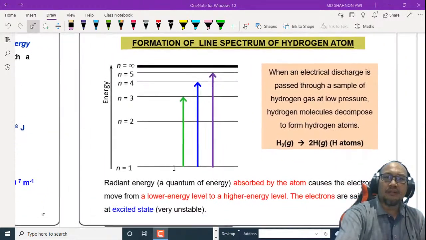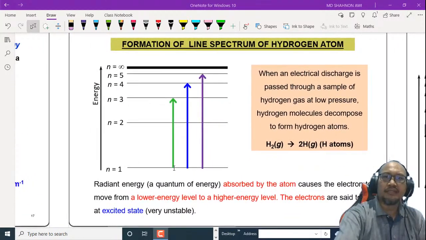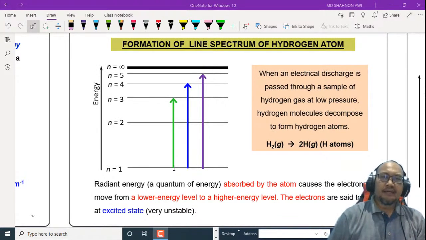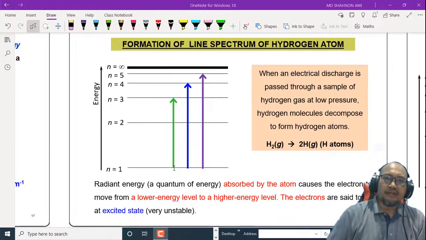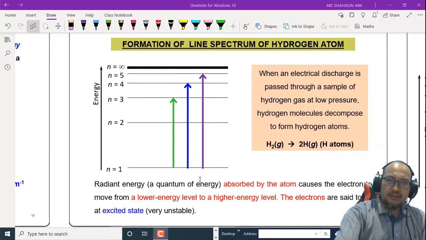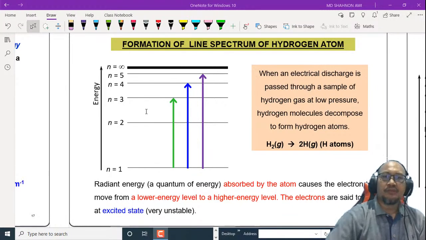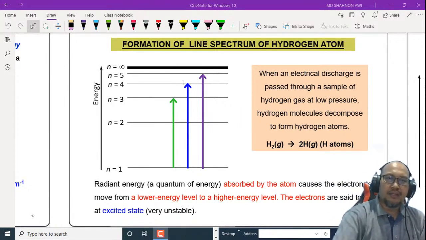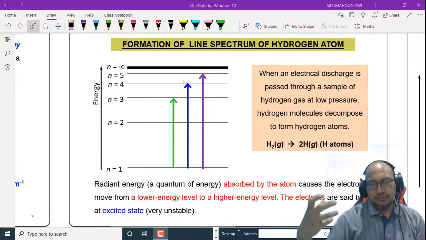How is the line spectrum of the hydrogen atom formed? This is what we call an energy diagram. First of all, the electron is at the ground state here. When it absorbs energy, the electron at the ground state will be excited to a higher energy level. Some of them will be excited to n equal to 3, some to n equal to 4, and n equal to 5, and so on.